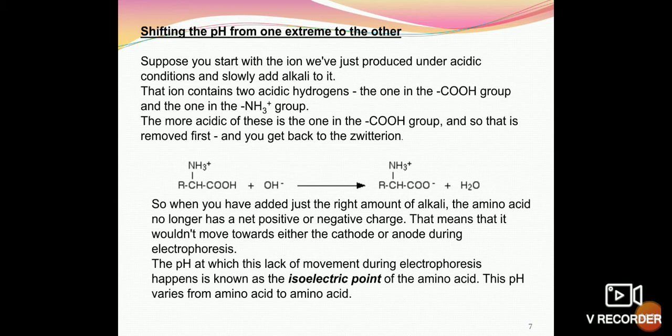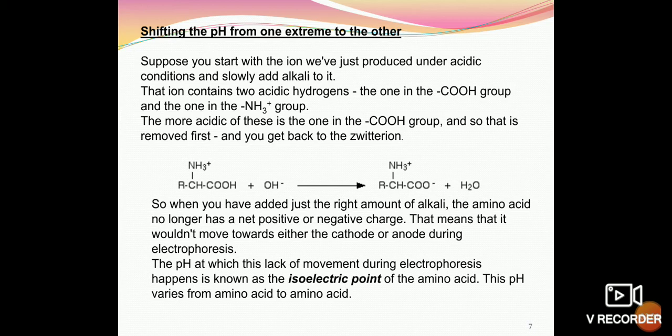So on addition of hydroxyl ions or alkali, which hydrogen will be removed? The one from the carboxylic acid group. So we have again the formation of a zwitterion in the solution. When you have added just the right amount of alkali, the amino acid no longer has a net positive or negative charge. That means that it won't move towards either the cathode or anode during electrophoresis.